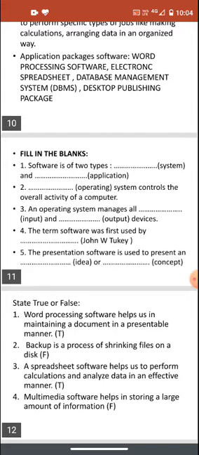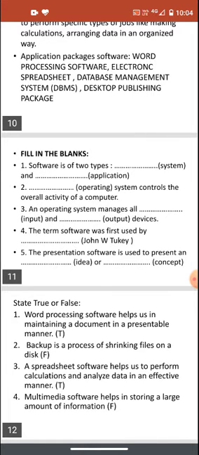The example of the spreadsheet software is Excel. And Excel is in the form of tables, rows and columns. So we can easily input the data and can perform some calculation upon it. So that is true. Multimedia software helps in storing a large amount of information.